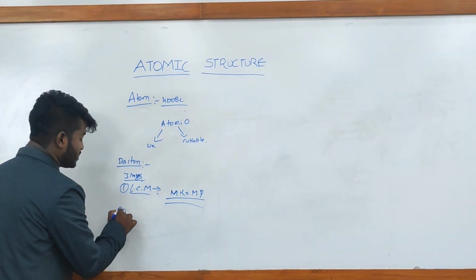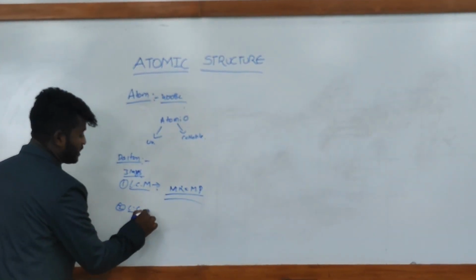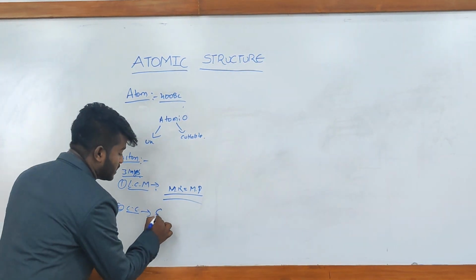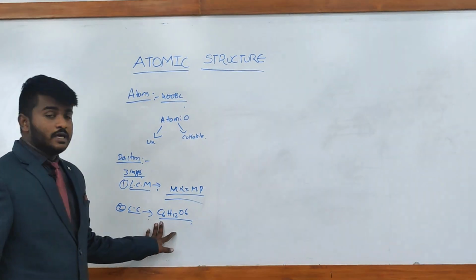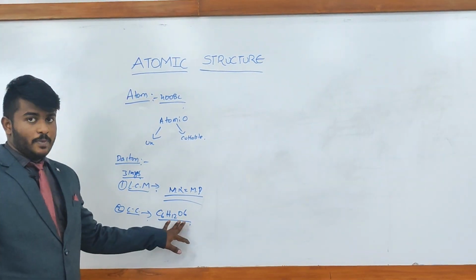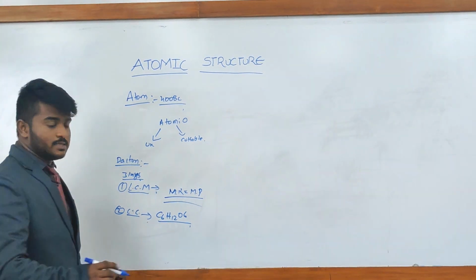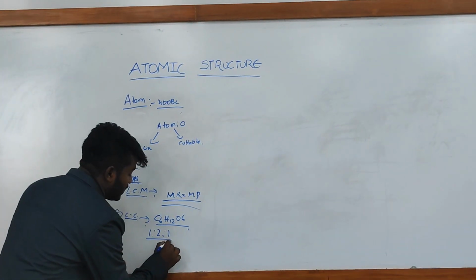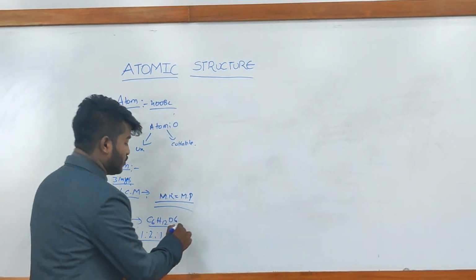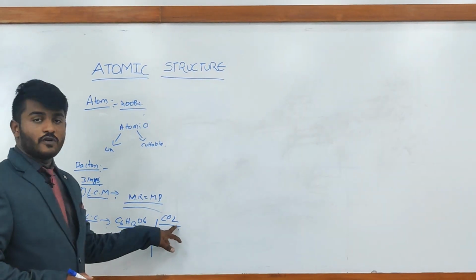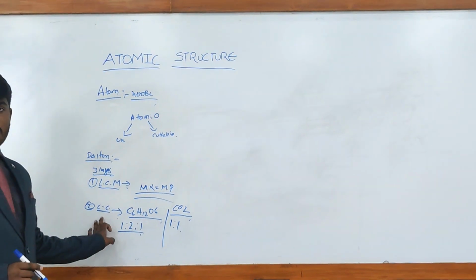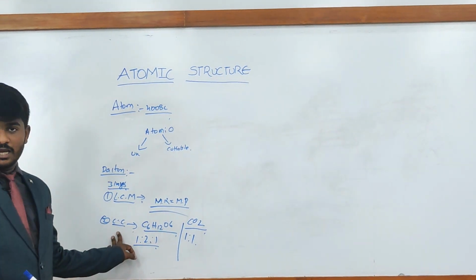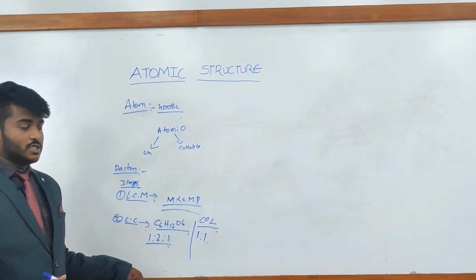Coming to the second law, constant composition. For example, let's take glucose, C6H12O6. Here carbon, hydrogen and oxygen are present, in the ratio 1:2:1. Let us take example 2, CO2, carbon dioxide. Here carbon is 1 and 2 atoms of oxygen are present, so the ratio is 1:2. It states that in a chemical compound, the composition of every element is in a fixed ratio.